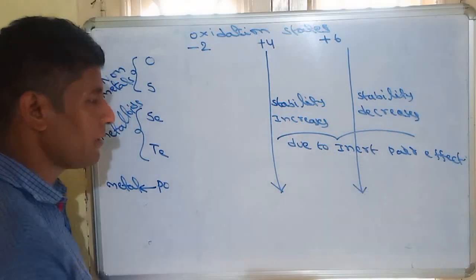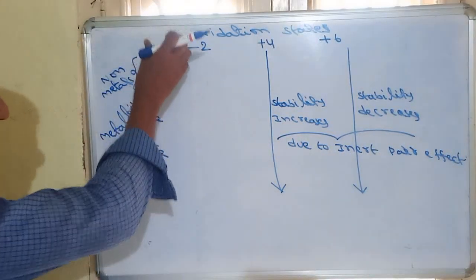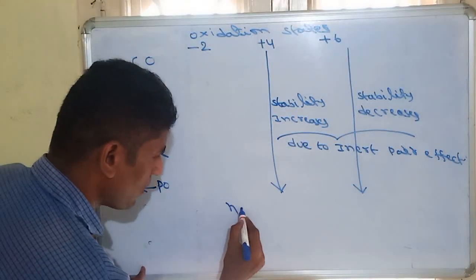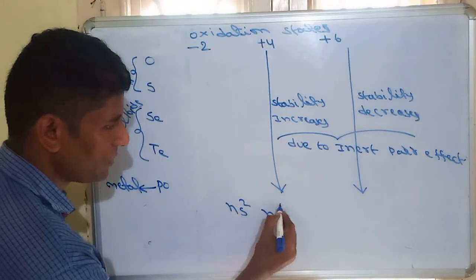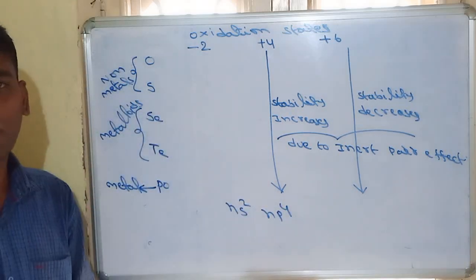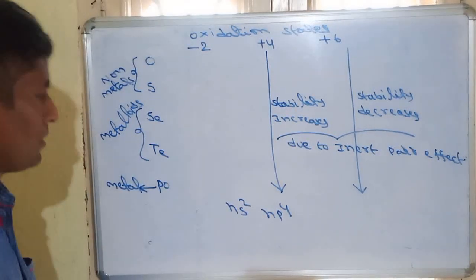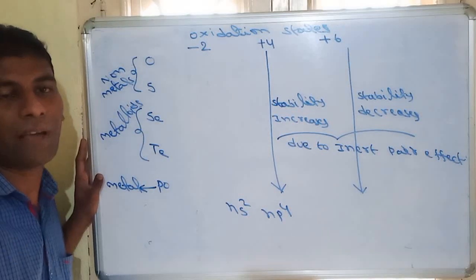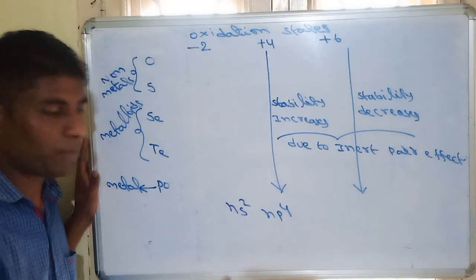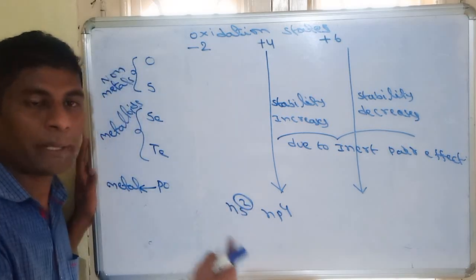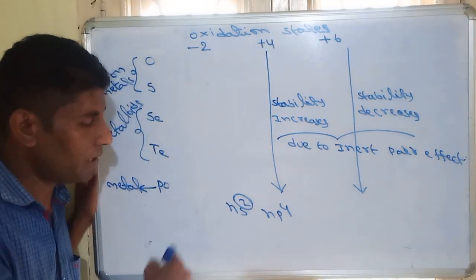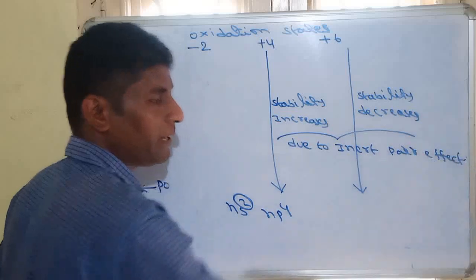So what does inert pair mean? The general electronic configuration, as I told, is ns2 np4. This is the general electronic configuration of 16th group elements. Even though they contain 6 valence electrons, sometimes the 2 s electrons do not participate in the bonding. This process is called the inert pair effect.